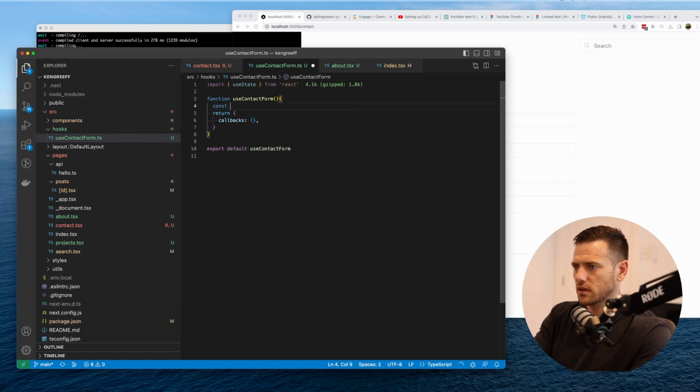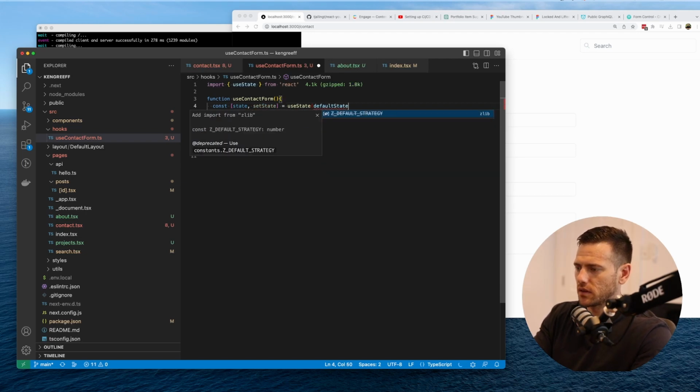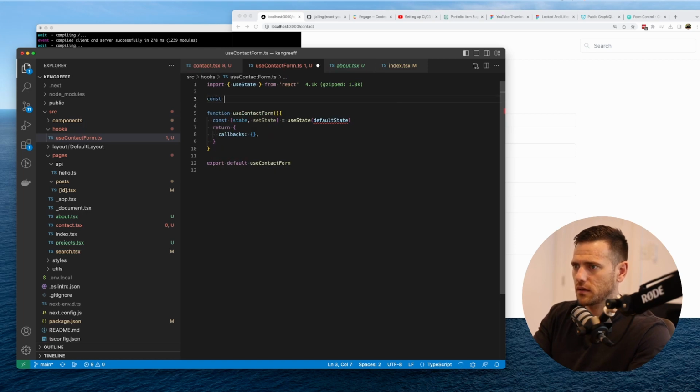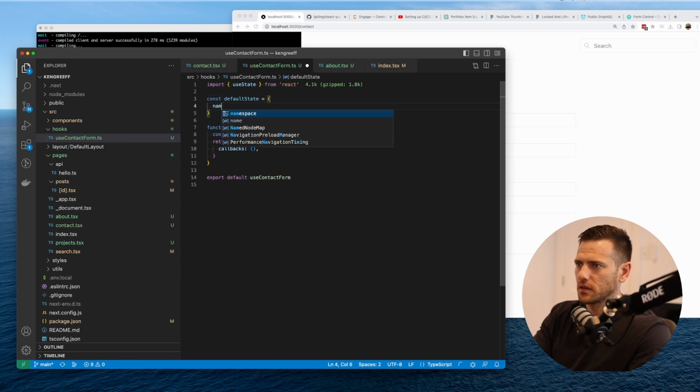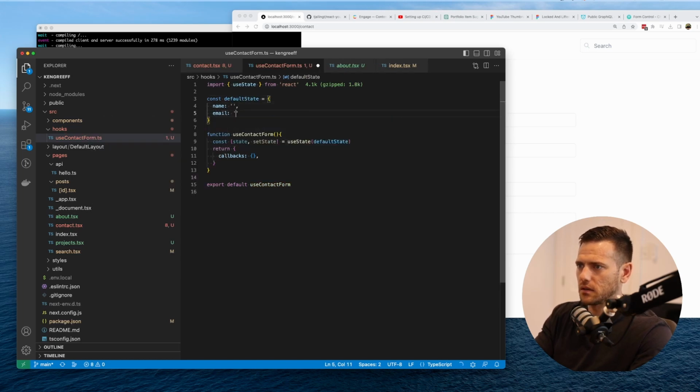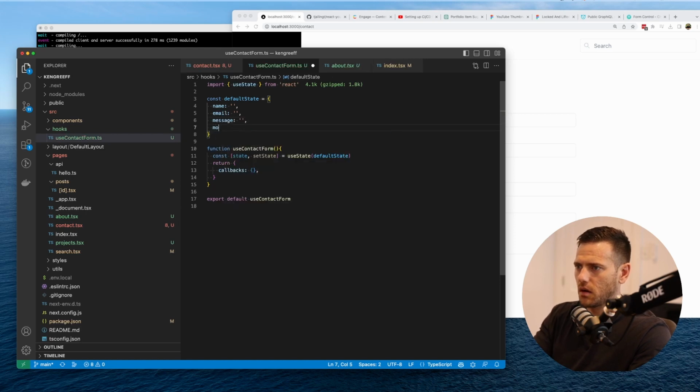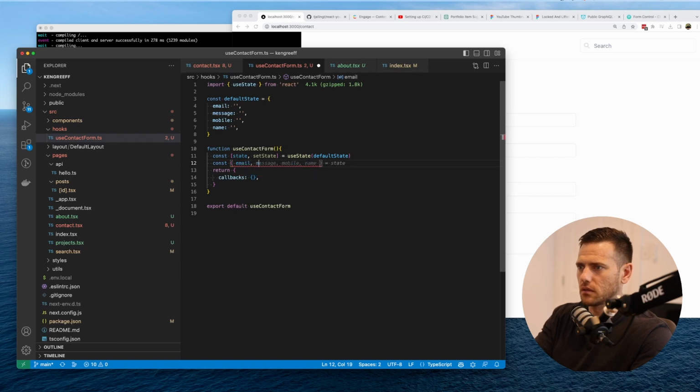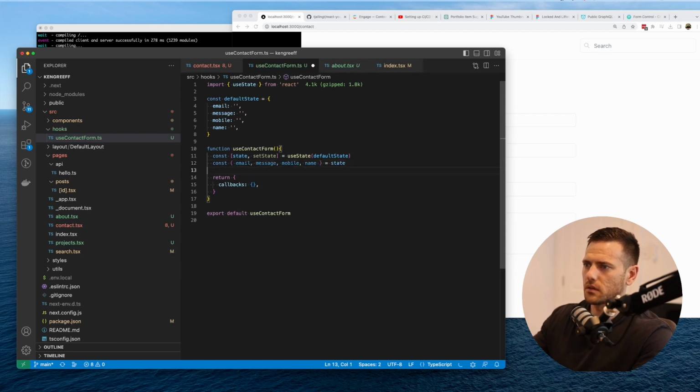So we're going to go const state, and we're going to get setState out of useState, and I'm going to pass in defaultState. So defaultState comes from here, and we're just going to say name is nothing, email is nothing, message is nothing, and then mobile, honeypot, excuse me, is nothing. So that's that, and then we're going to grab those out. So email, message, mobile, name, and state. Awesome, thank you, Copilot.